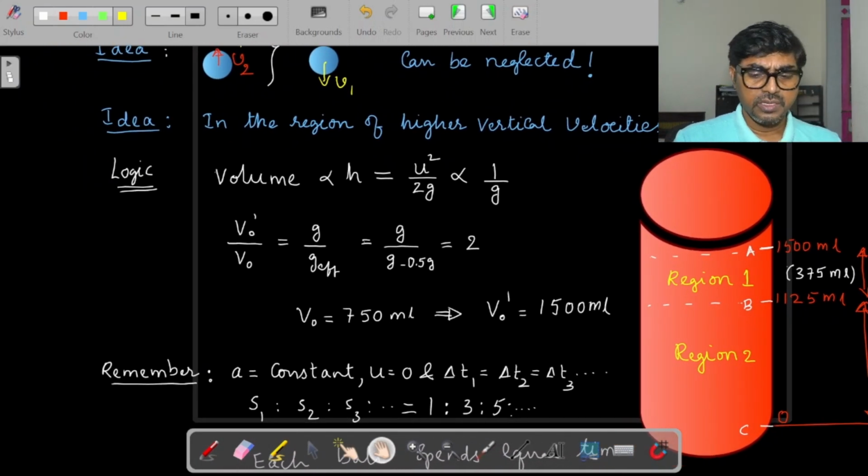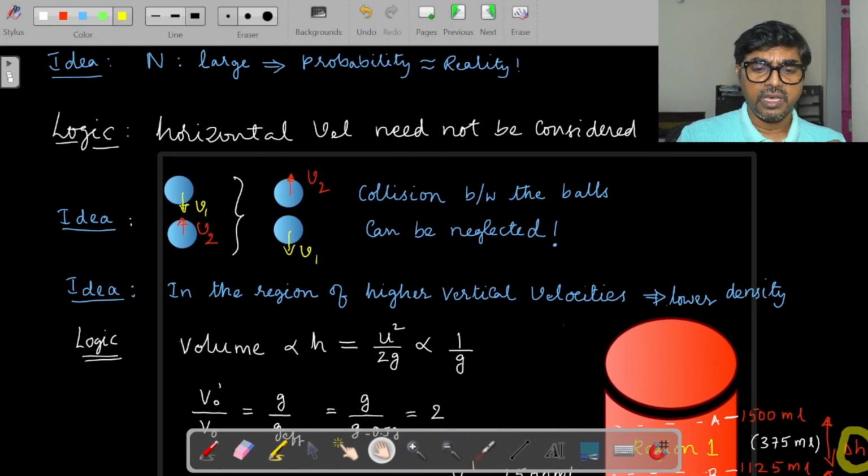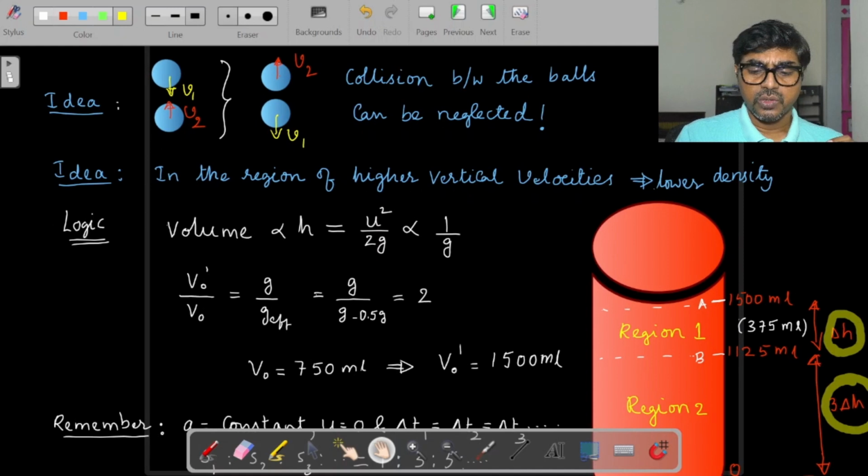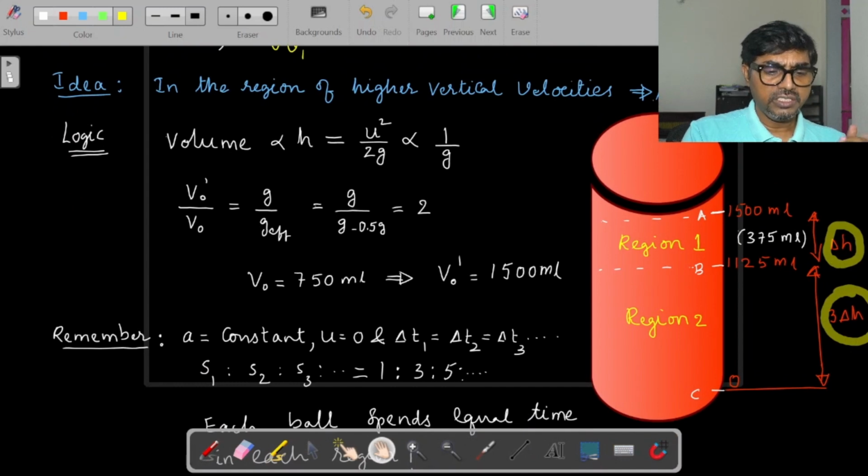Next, one more logic is, because it is a cylindrical region, you know that volume would be proportional to height. They gave volume as 725 ml, 750 ml or 1125 ml, whatever it is. So that height only we need to focus on, because gravity will affect only the height there. Volume is proportional to height, and that maximum height will be proportional to initial velocity square by 2g. So we are talking about g here. When the container was stationary, g is okay as well. But when the container is moving down, with respect to the container we need to consider the effect of g, that will be g minus a, which is going to be g by 2. So the volume in turn will be directly proportional to 1 by g effective.